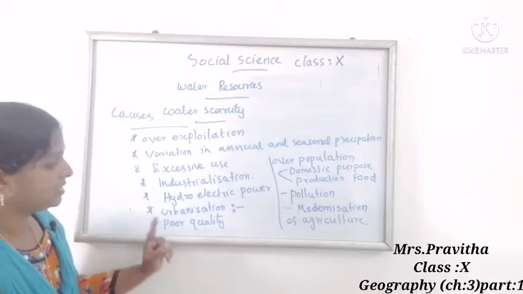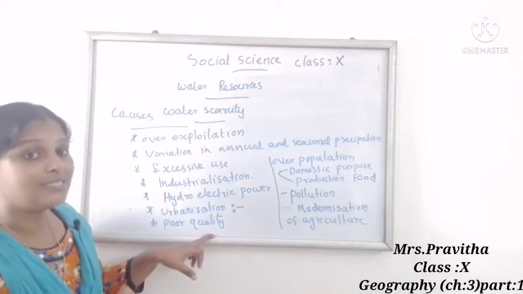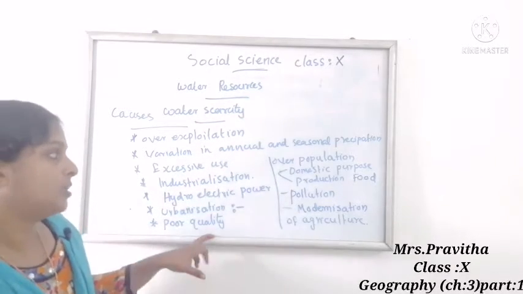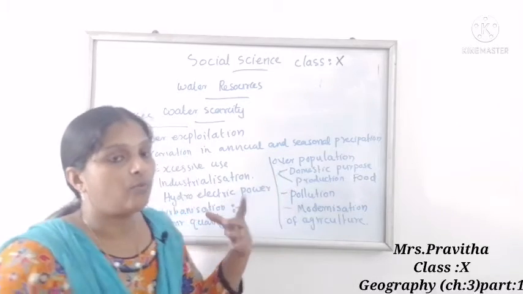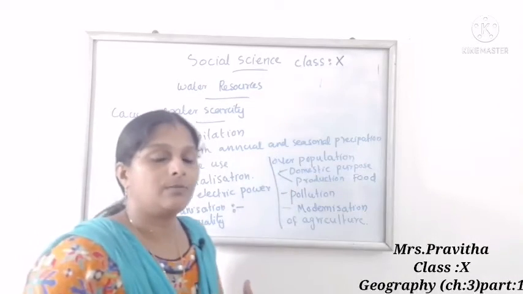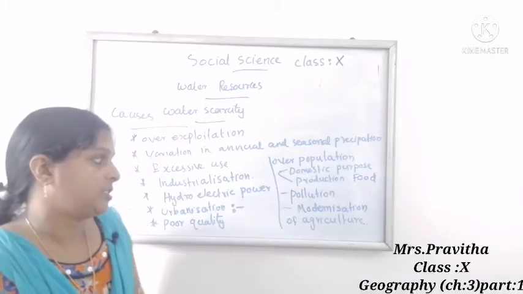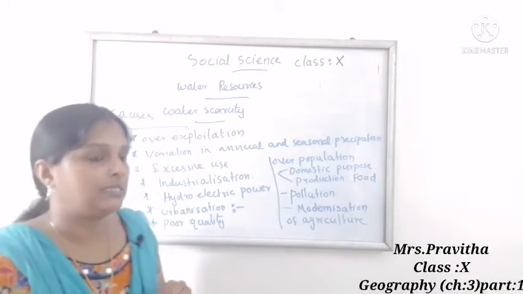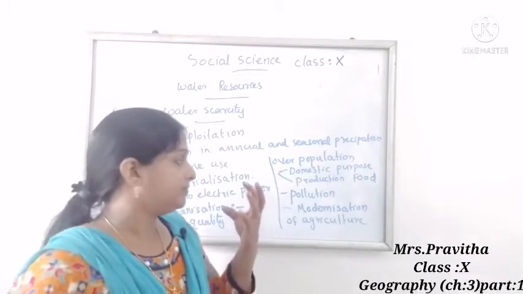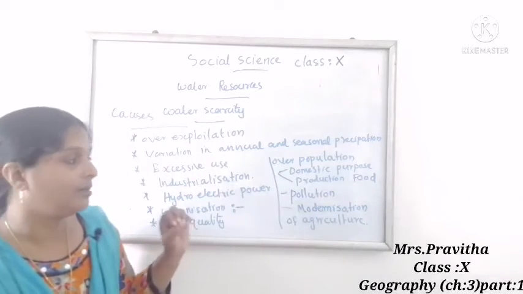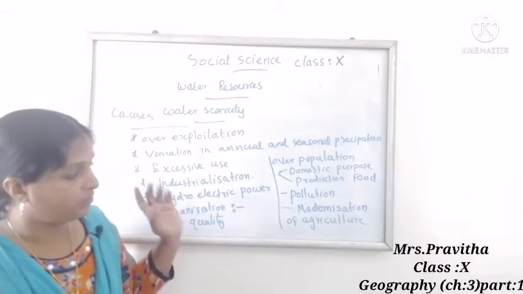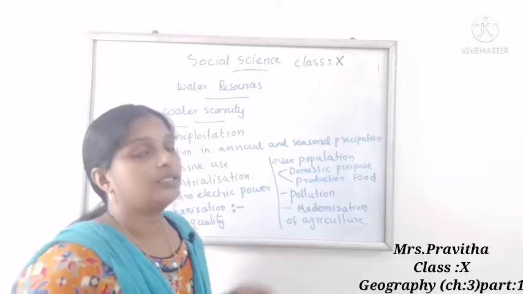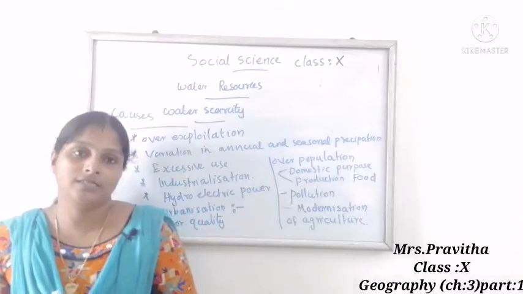Next, poor quality water: the quantity is more but the quality is poor, so people will face acute water shortage. Overpopulation: water is needed for domestic purposes and food production. Next, pollution is a very important reason, as many rivers and water sources are contaminated. Then I told you about modernization in agriculture. These are the main reasons for water scarcity in India.